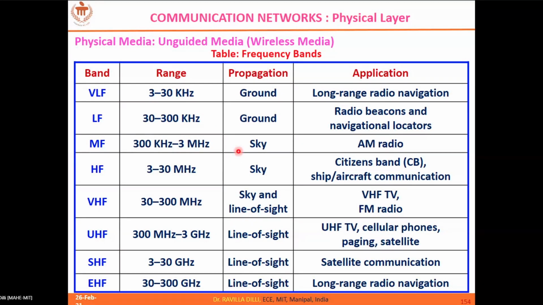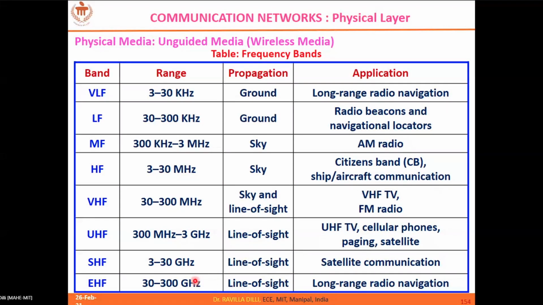And these are the different frequency bands of the electromagnetic spectrum, and the corresponding applications and the kind of propagation that they have: ground wave propagation, sky wave propagation, and LOS, line of sight propagation.